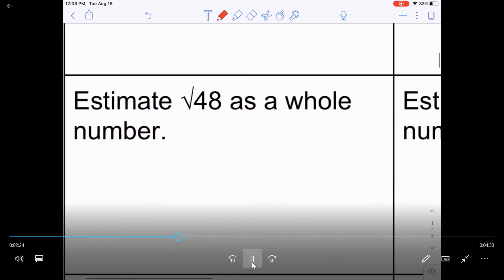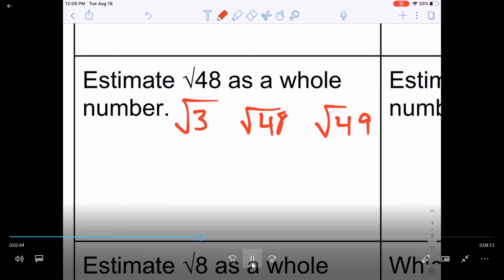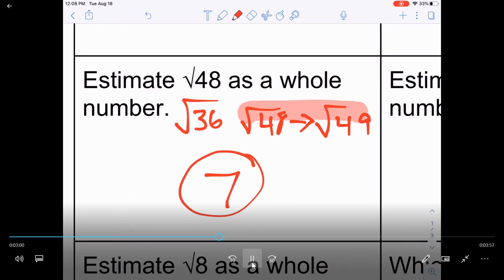Now we're going to look at estimating the square root as a whole number. Now you can always pull up the sheet, but here's what I know for sure: the square root of 48 falls between the square root of 49 and the square root of 36. And it's closer to the square root of 49. The square root of 49 is 7. So I'm going to estimate it as 7.